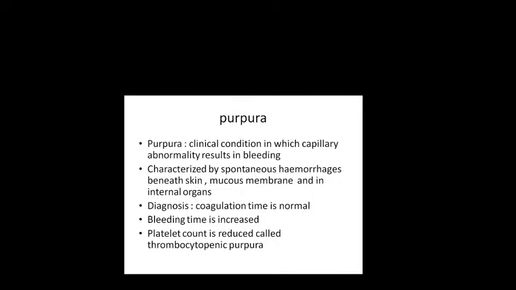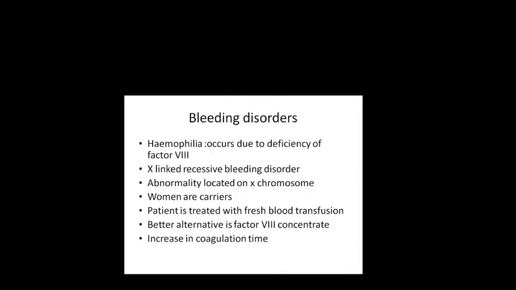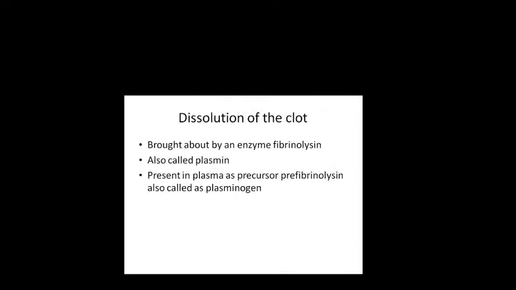Then we have also seen what is hemophilia, what is purpura, and how the clot is getting dissolved. So the clot is getting dissolved simultaneously. Coagulation and dissolution of the clot are occurring simultaneously. But this is a slow process. That is why, till it has formed a clot, only then will this try to break the clot.